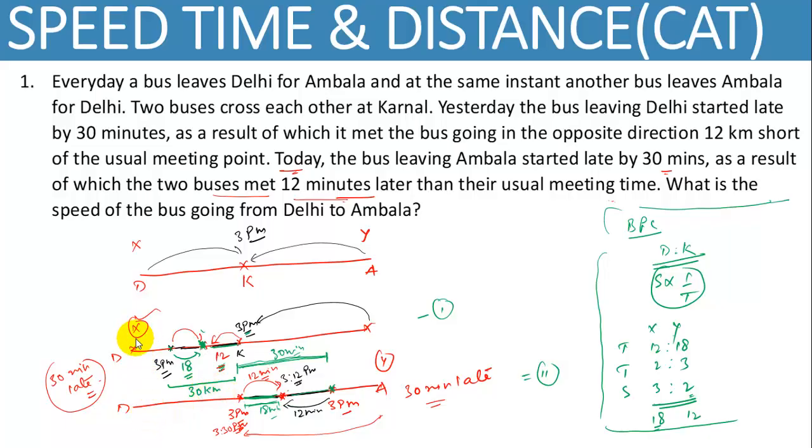And as bus X got late by 30 minutes, it is confirmed that bus X reached this point at 3:30 p.m. So 3 p.m. to 3:30 p.m. मतलब आधा घंटा लगा 30 किलोमीटर ट्रैवल करने में. So bus X takes 30 minutes to travel 30 किलोमीटर. So what is the speed of bus X? एक घंटा में कितना ट्रैवल करेगा? 60 kilometer. So what is the speed of bus X?